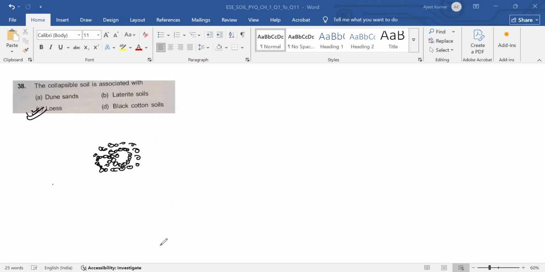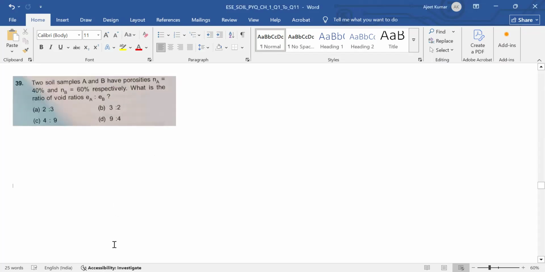Now question number 39. Two soil samples A and B have porosities Na equal to 40 and Nb equal to 60 respectively.